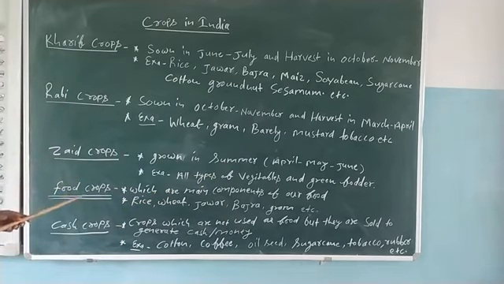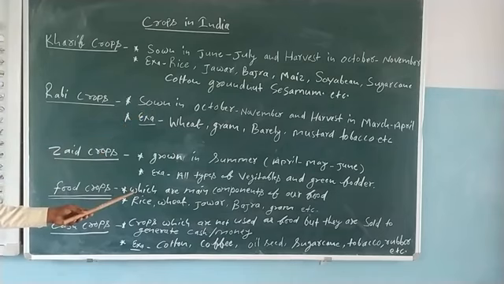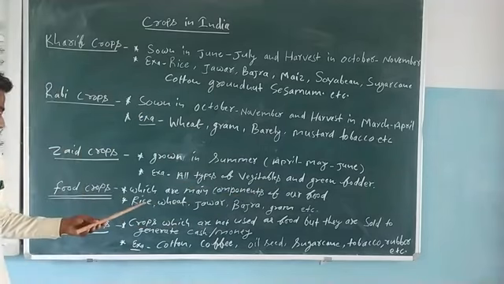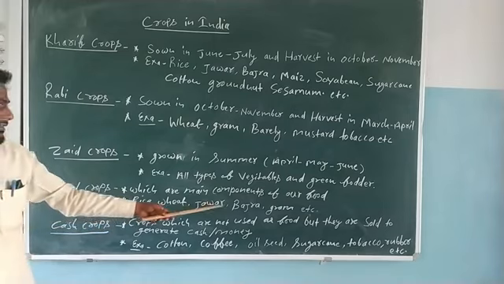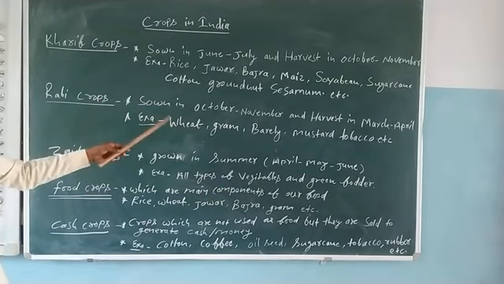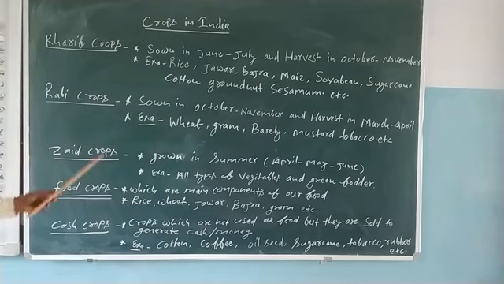Now see according to use. Food crops. Food crops I have told you already in a previous video. These are crops which are main components of our food, like rice, wheat, jowar, bajra, gram. So here you can see rice, wheat, a mix of Kharif crop and rabi crop.